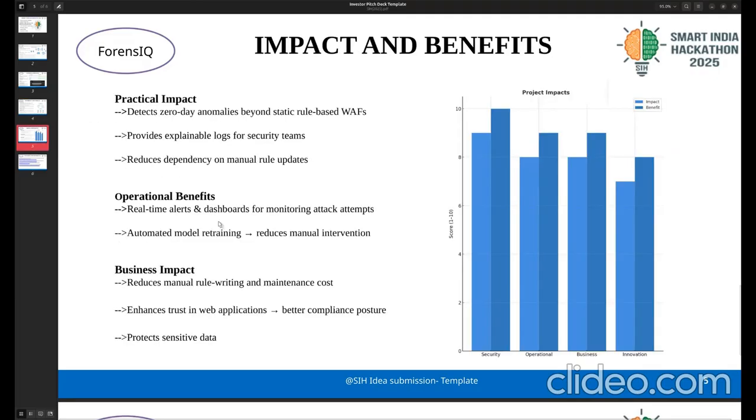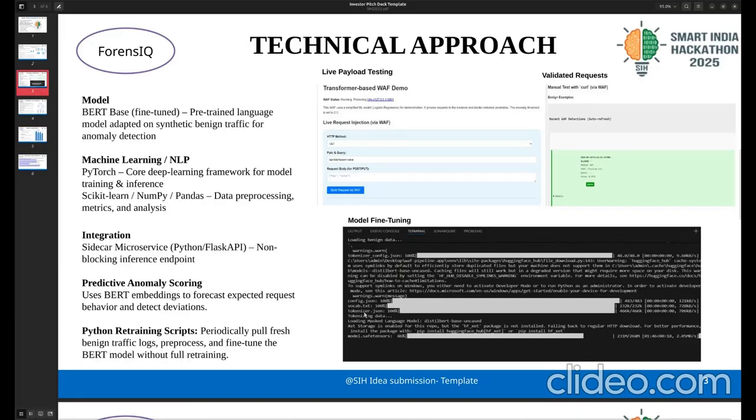And these are our impacts and benefits. The practical impact of this project is that it detects zero-day anomalies. It doesn't need any predefined rules saying that this is an attack or this is a malicious request. It analyzes requests by their own character, because we trained it with normal requests. As you can see over here in the picture called model fine-tuning, we are training the model with normal requests.